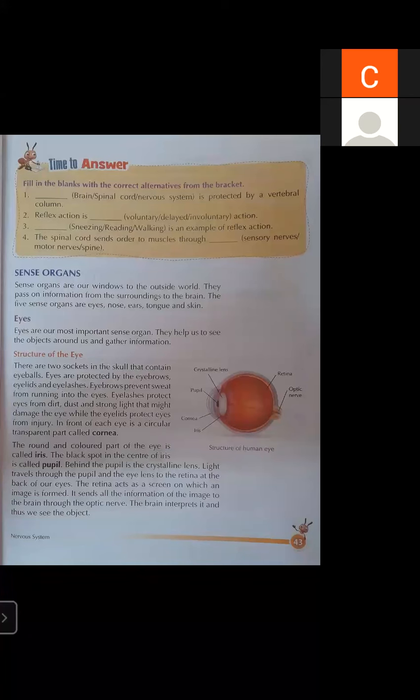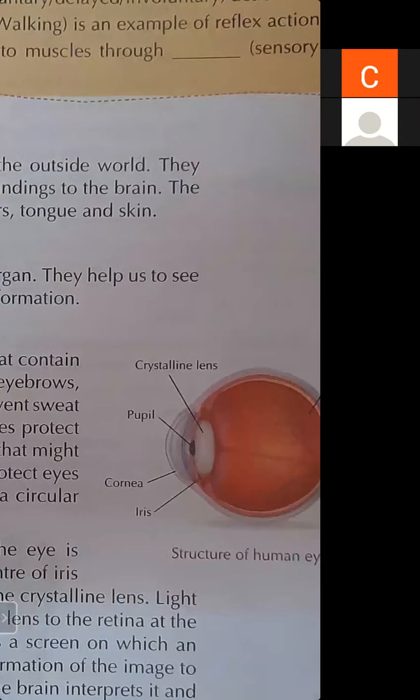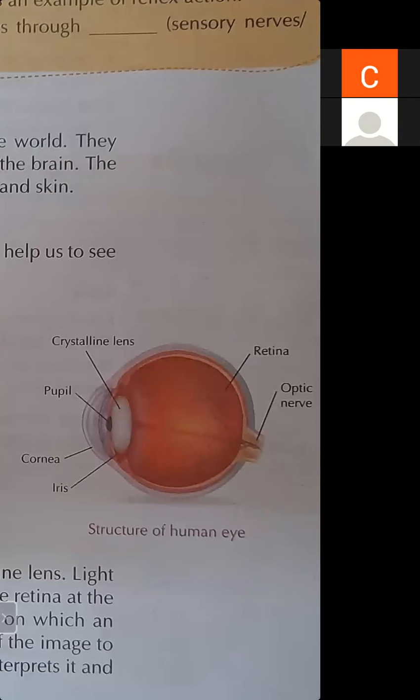Okay, student. So look at the diagram. The first transparent part is known as cornea. After cornea, we have the iris. Iris is just like a holder which holds the eyes. You can compare it to a mobile stand, in which that stand holds the mobile. In the same way, iris holds our eyes.